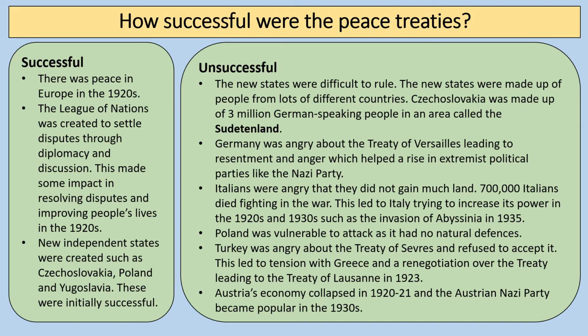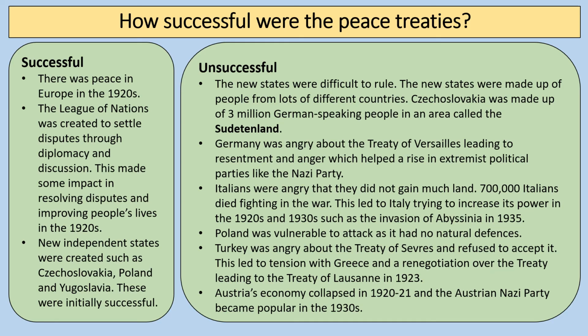Poland is very vulnerable to attack, with no natural defences, no big mountains or rivers that can protect it naturally, and of course it is attacked in September 1939 by both Germany and the Soviet Union. What happens with Turkey, I think, is a really strong example of the peace treaties being unsuccessful. The fact that they're able to renegotiate leads to tension with Greece. And also some of these new countries like Austria, but also Hungary, had their economies collapse in the 1920s. So that creates problems as well.